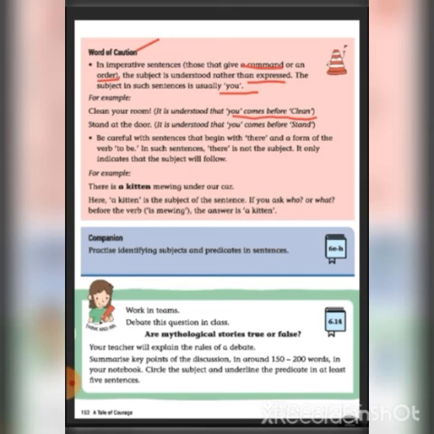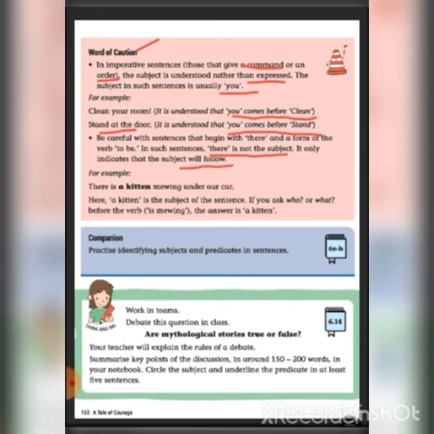Next one, stand at the door. It is understood that you comes before stand. So, you stand at the door. That means you is the subject of the sentence. Be careful with sentences that begin with there and a form of the verb to be. In such sentences, there is not a subject. It only indicates that the subject will follow.